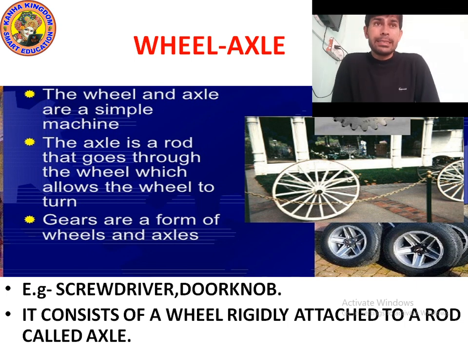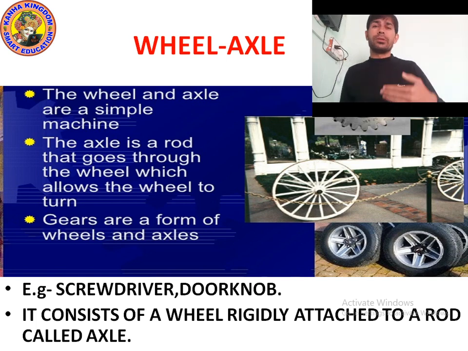Now let's study about wheel and axle. So, what is wheel and axle? The wheel and axle is a simple machine. The axle is actually a rod that goes through the wheel, which allows the wheel to turn.